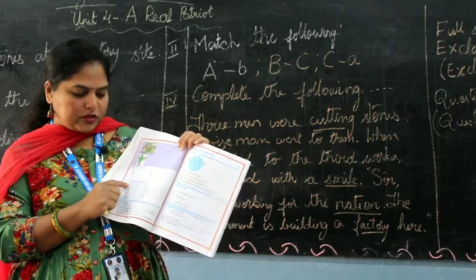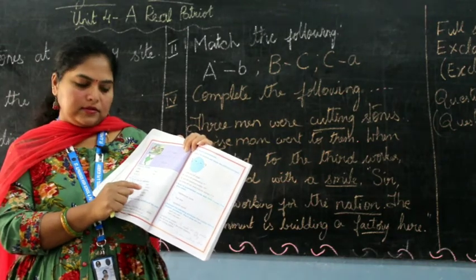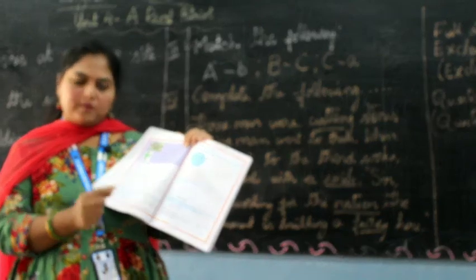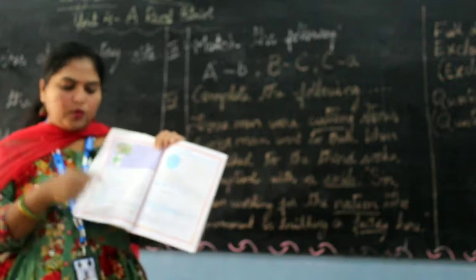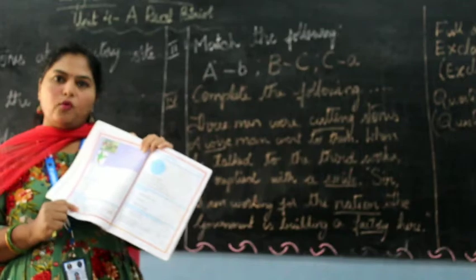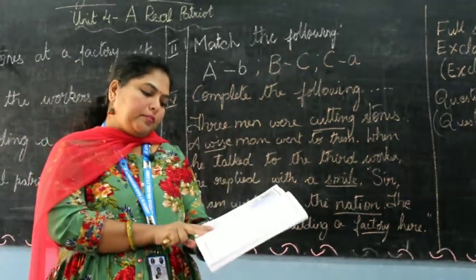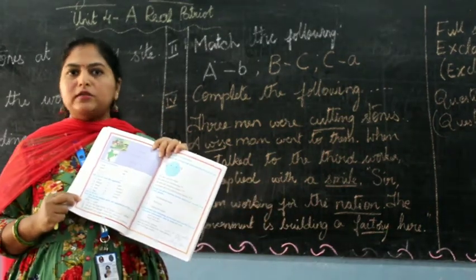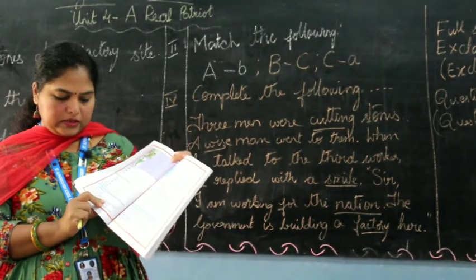What's the opposite for first is last, friend is enemy, wise is unwise, real is unreal, big, small. This is already given for you all, so you just have to copy and learn the opposites. Once you learn the opposites, you will be able to do this. I want you children to do this. This is your homework. So this is main 8. Fill in the blanks with opposites for the underlined word. So if first is underlined, you have to write last in that place. So opposites are here. Copy that in the right place.